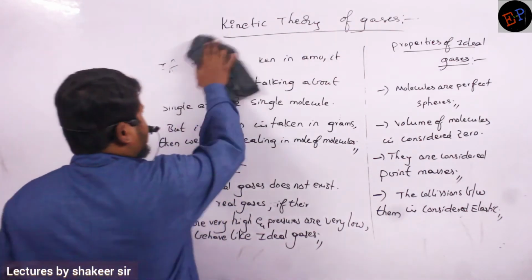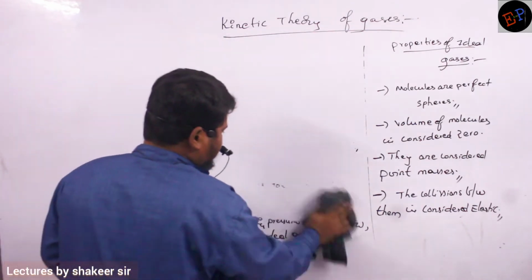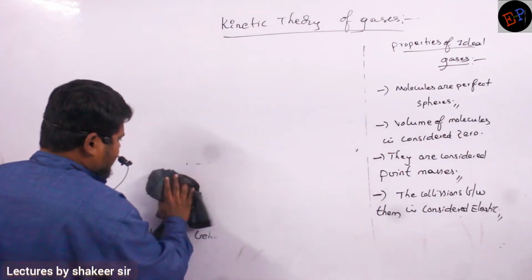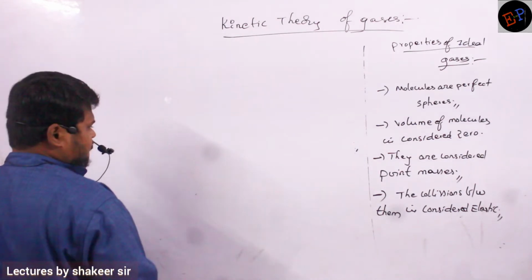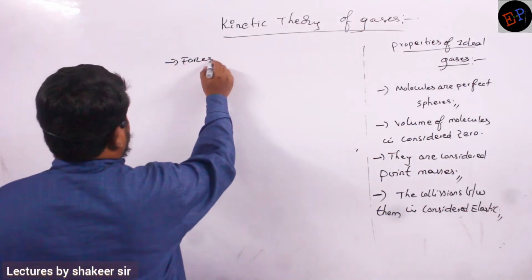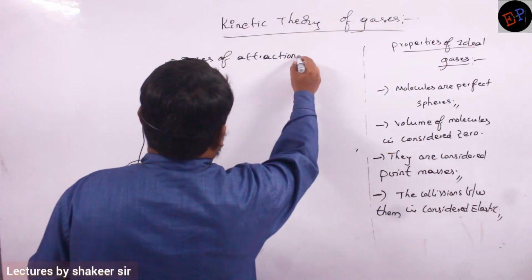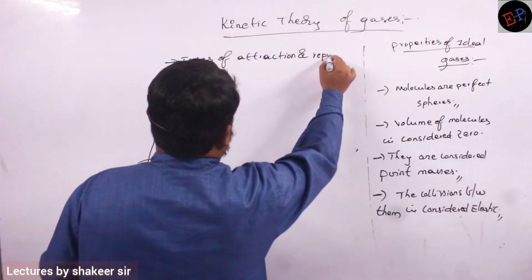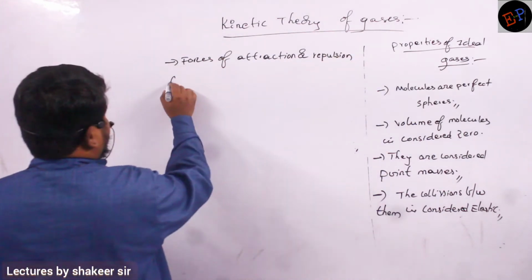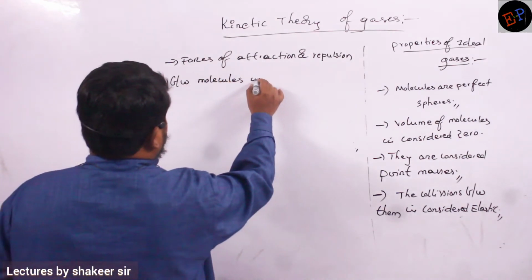Similarly, the forces of attraction or repulsion between them are considered 0. So, forces of attraction or repulsion between molecules or atoms is considered how much?